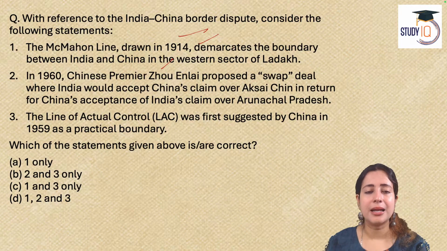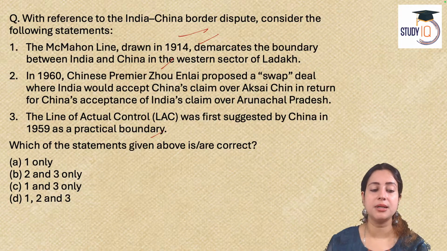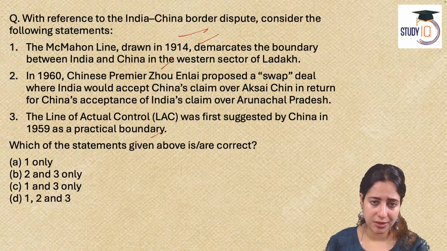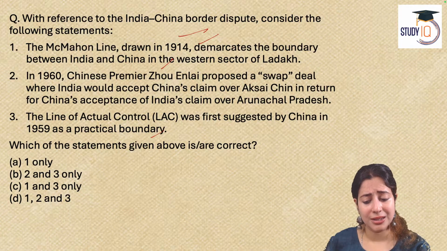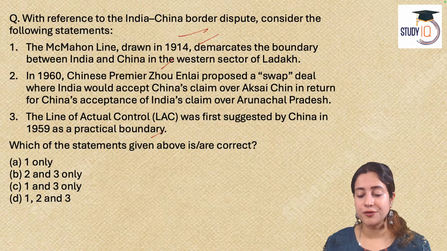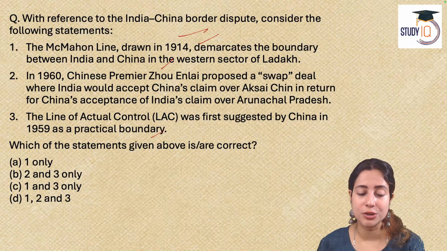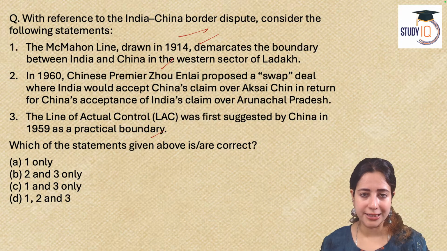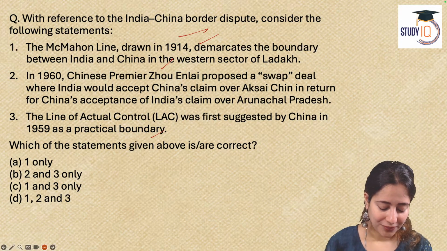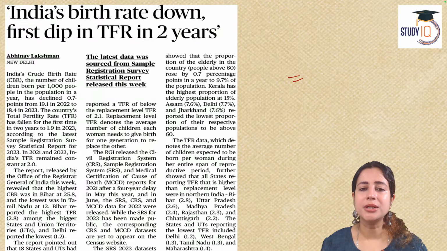And three is that the actual line of control was first suggested by China in 1959 as the practical boundary between the countries. Which of these statements do you think is or are valid? There is some confusion with the last question's answer also, but all these answers you'll find at the end of the session. Okay. So now we'll proceed with shorter articles.